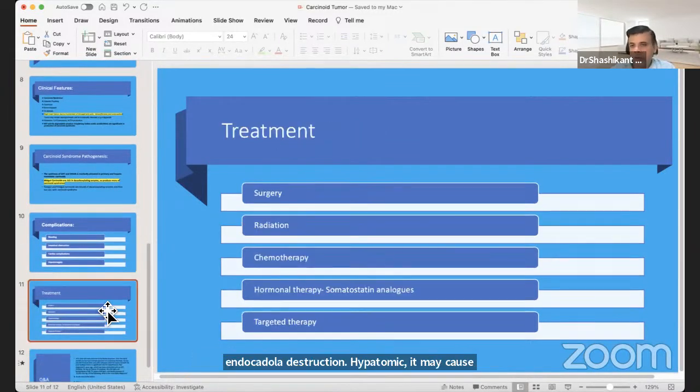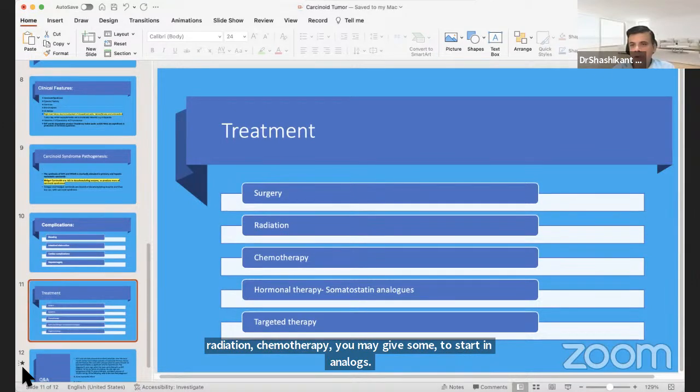And the treatment, how to treat the patient: surgery, radiation, chemotherapy. You may give some somatostatin analogs. Some targeted therapies can also be given against the metabolites. So this is the overview of carcinoid tumor.